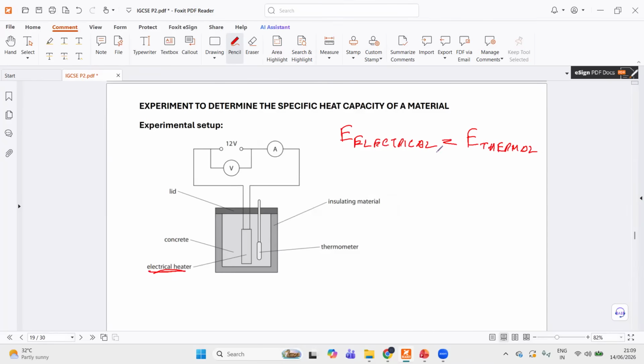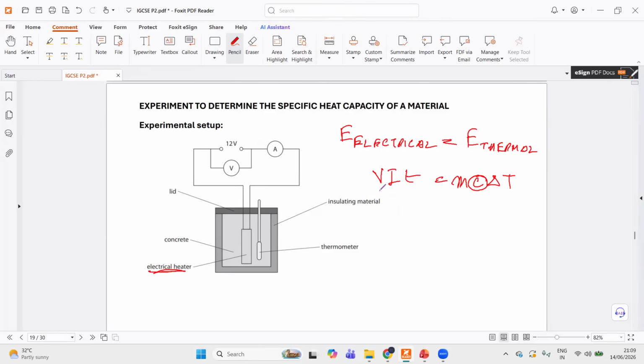Okay, now you break this down. What is the equation of electrical energy? It's VIt equals to, and the equation of thermal energy is mcΔT, actually for IGCSE, it's ΔT. So the whole idea is to determine the specific heat capacity, c.